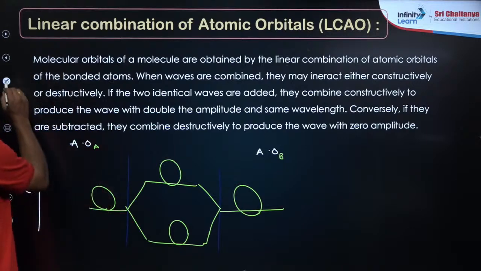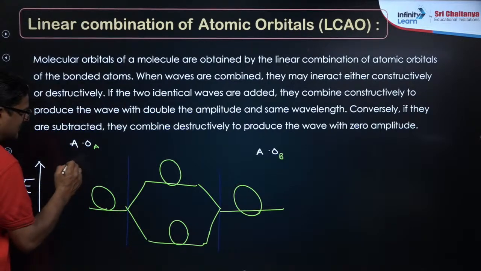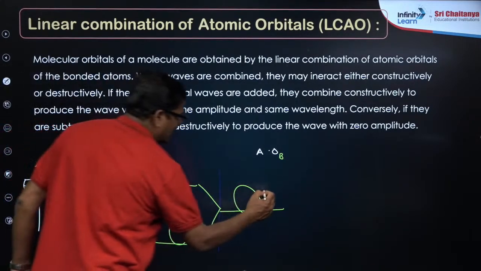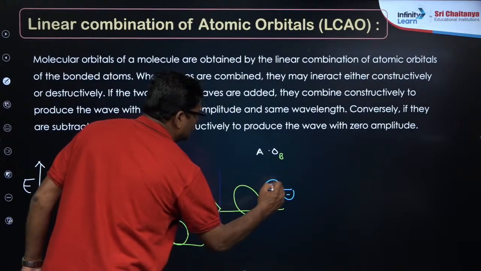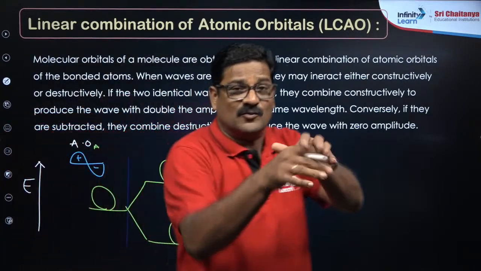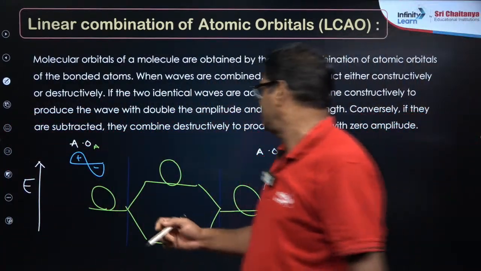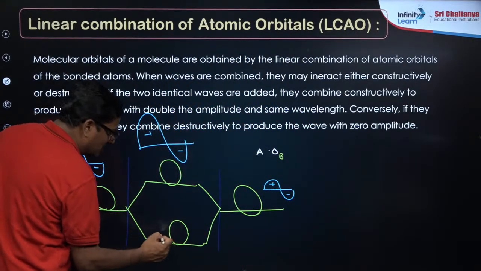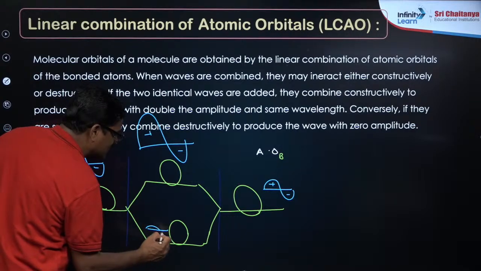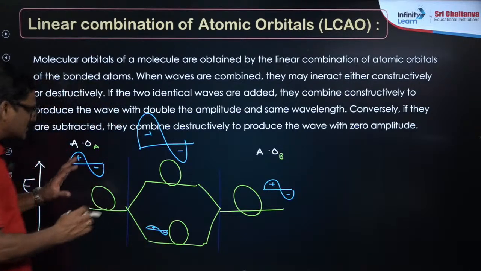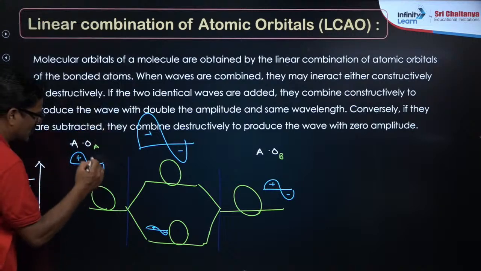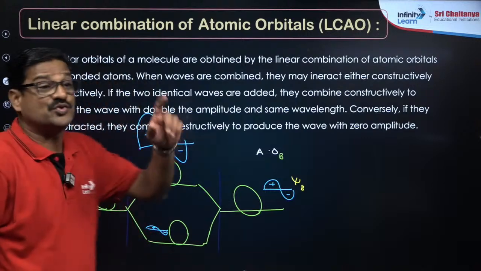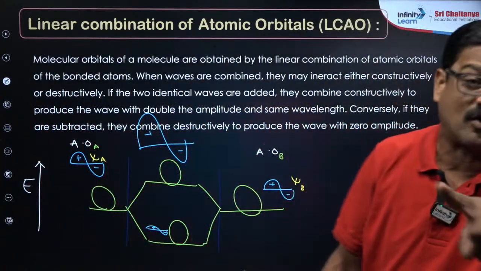So this is the atomic orbital according to Schrodinger, and this is actually a wave, plus and minus. When these two waves combine, one is going to form a bigger wave, and another one is going to form a smaller wave like this. So why so? This is formed, my dear students, let us say this is psi A and this is psi B. What is psi? Amplitude wave function of the electron.